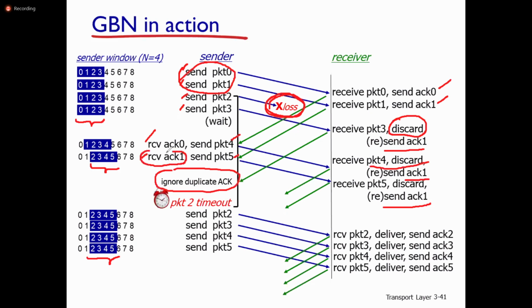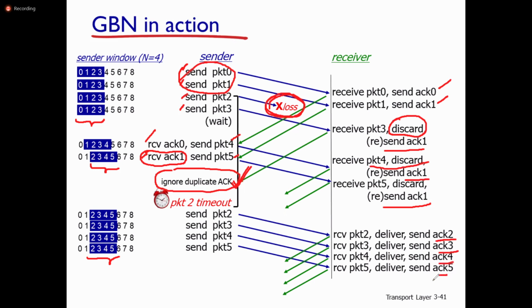At the sender side, the acknowledgement for packet 1 is already received. This is the duplicate acknowledgement. So after the packet 2 timeout, it can start transmitting the packets from packet 2. Now packets 2, 3, 4, 5 are transmitted from sender to receiver. They are received, delivered, and acknowledgement 2, acknowledgement 3, acknowledgement 4 and acknowledgement 5 are sent.